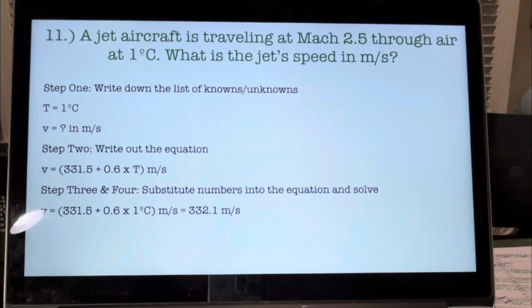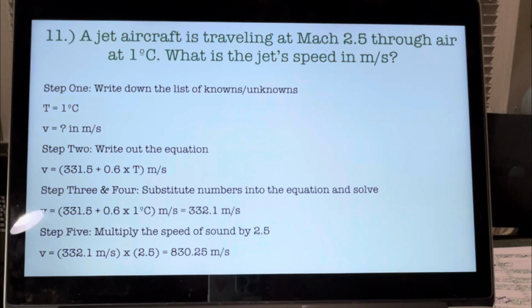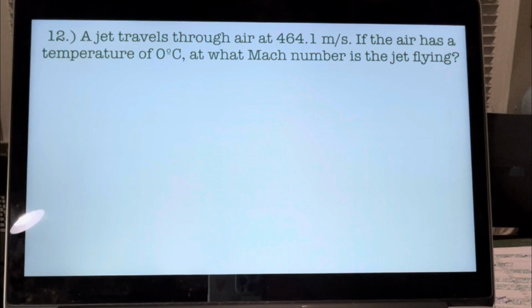So now, since the jet is traveling at Mach 2.5, we have to multiply the speed of sound times 2.5. So 332.1 meters per second times 2.5 gives you 830.25 meters per second. Number 12. A jet travels through air at 464.1 meters per second. If the air has a temperature of 0 degrees Celsius, at what Mach number is the jet flying?